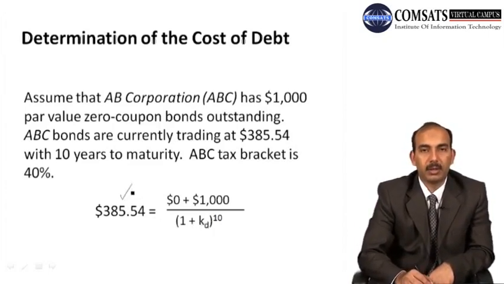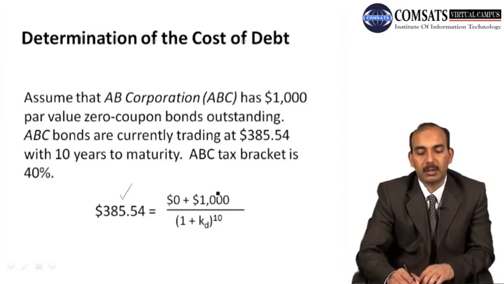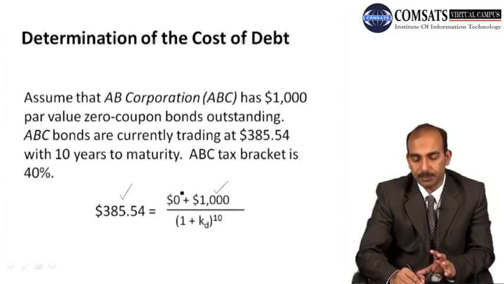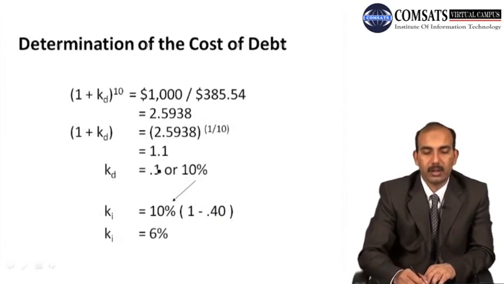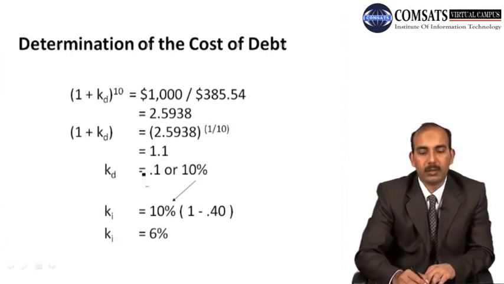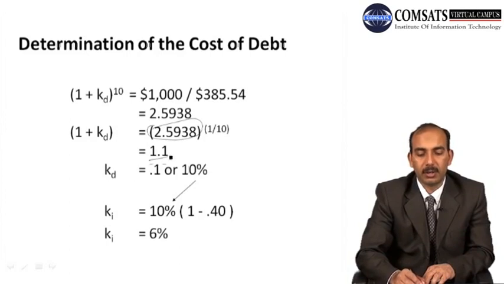Okay, this is the market value, and then this is the value of the firm, the bond after 10 years. And then there is no tax available, because this is a 0 coupon bond, there is no interest payment. So in that case, the KD is our required rate of return or the cost of this debt. So we solve for it and we get it like this, and using your scientific calculator, you can take the 10th power, 1 over 10, for this figure, and we calculate it as 1.1 or 10%.